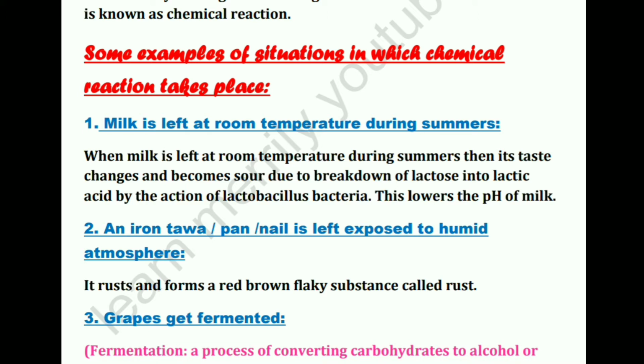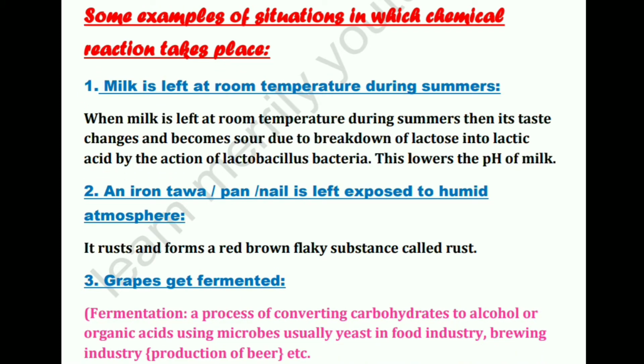Okay, now let's come to the examples. The question is asked: what happens when milk is left at room temperature during summer? Actually, a chemical reaction or a chemical change takes place. Why? Because when milk is left at room temperature during summers, its taste changes. It becomes sour due to breakdown of lactose into lactic acid. The lactose sugar present in milk is breaking down into lactic acid by the action of the lactobacillus bacteria. We don't care what is acting upon what, but a new substance is being formed out of the original substance, and that is why it is a chemical reaction. I hope you all got it. And this lowers the pH of milk.